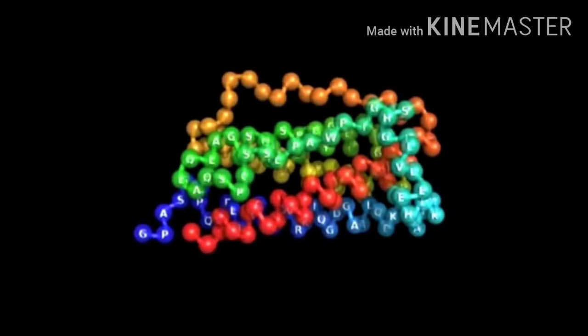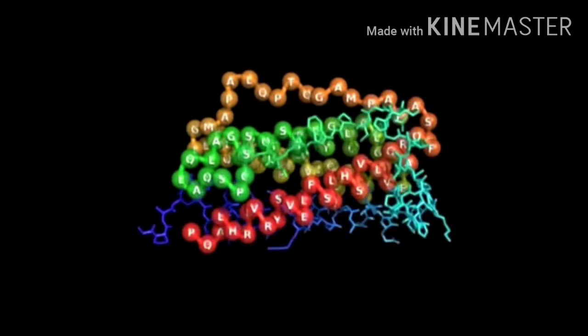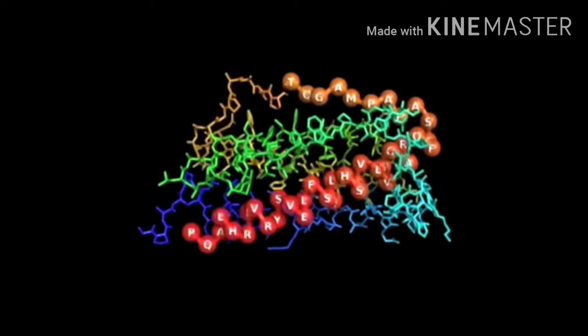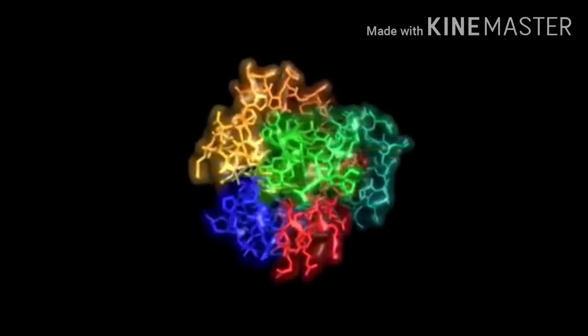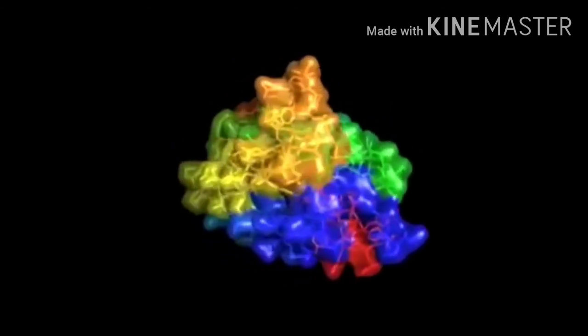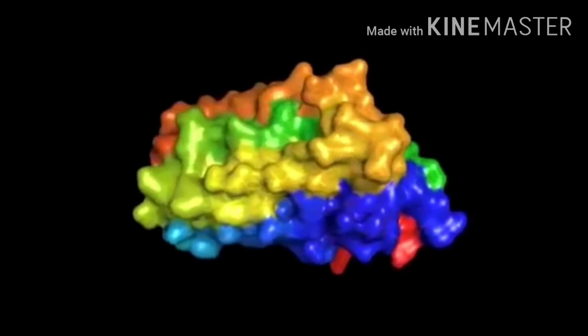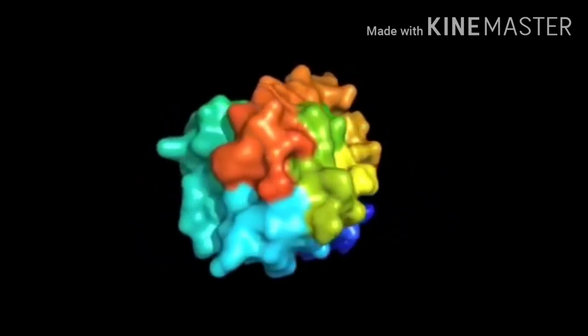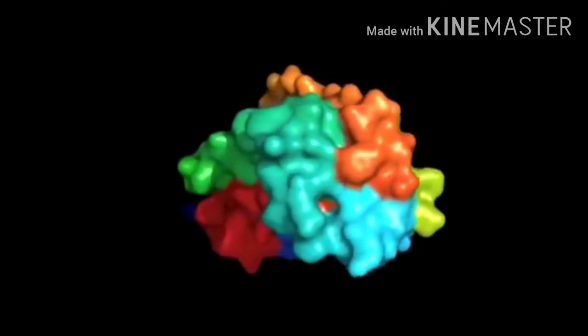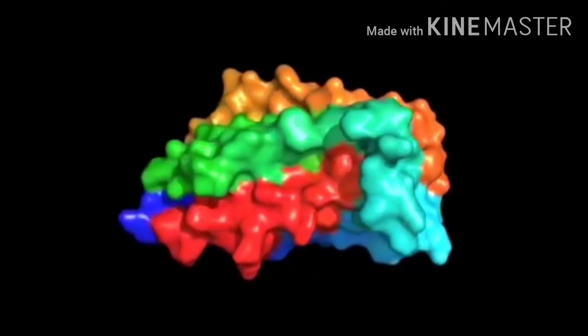And again you can see how these amino acids are arranging in a 3D format. I think now you are getting how these amino acids are arranging and how their R groups are protruding outside from the structure. Clearly you can see here the 3D structure of the protein, a single polypeptide or multiple polypeptide chains, how they give you a protein structure.